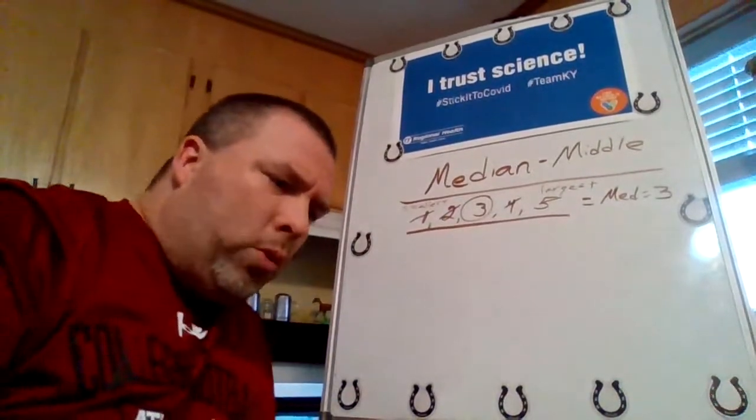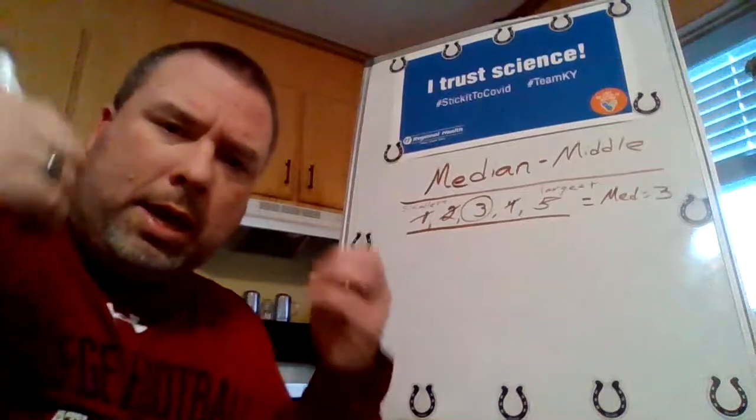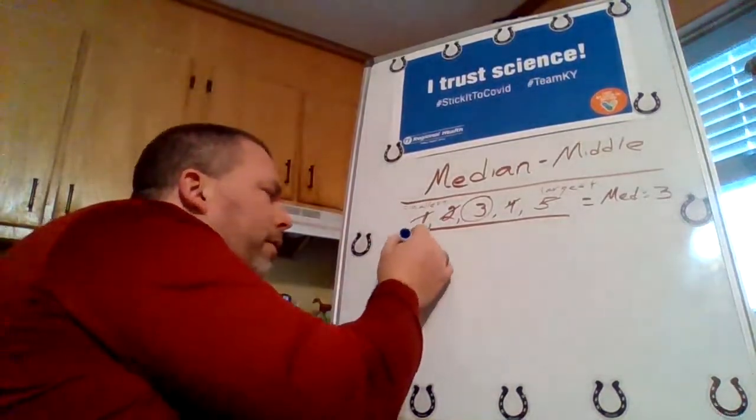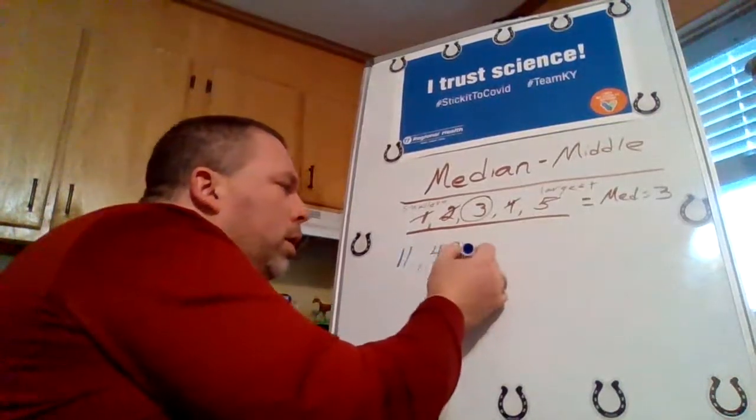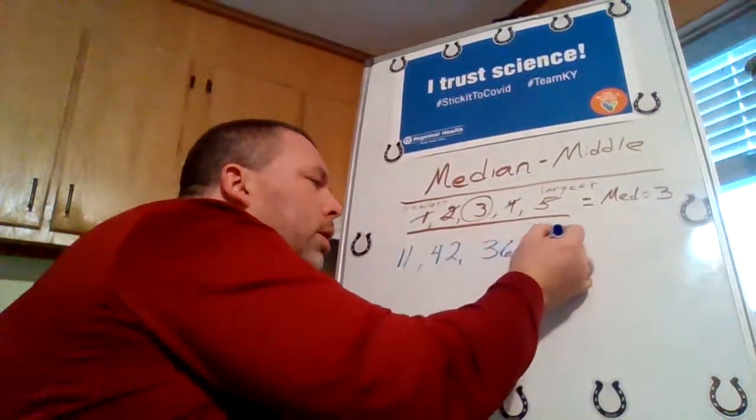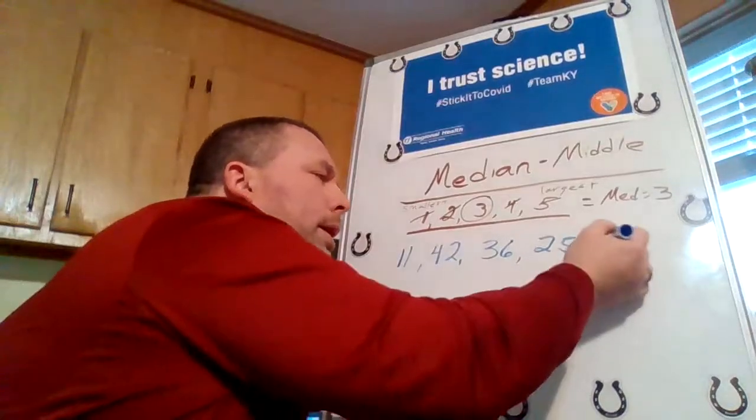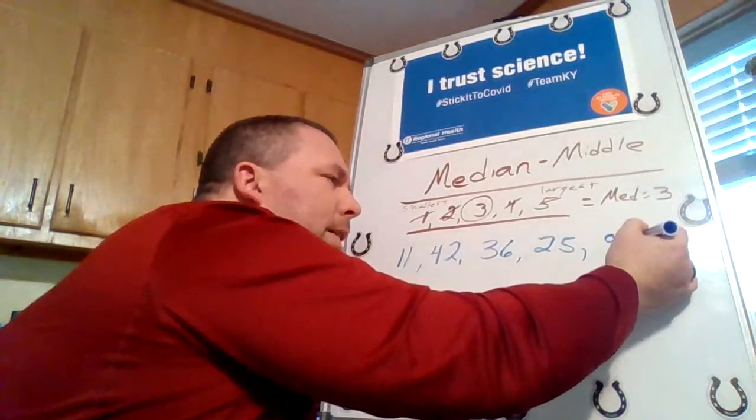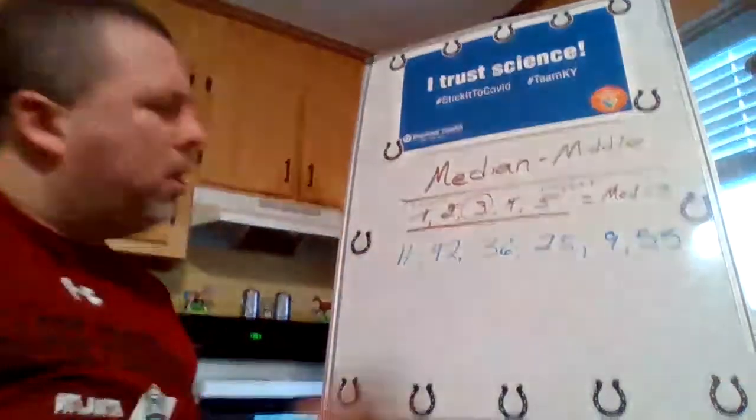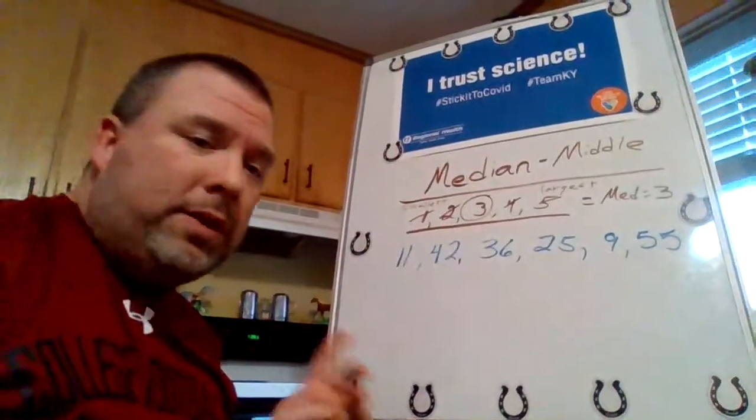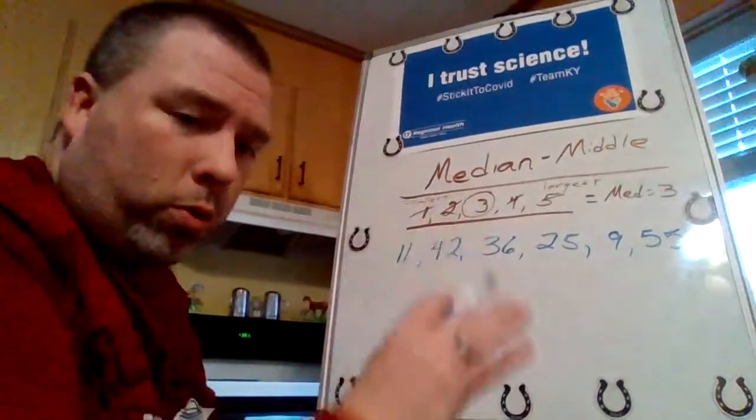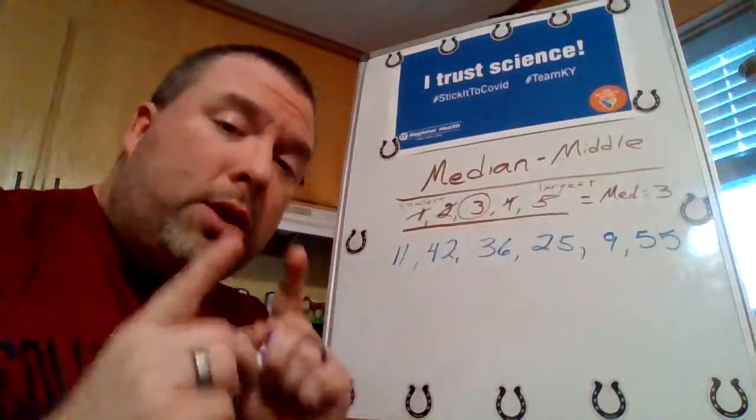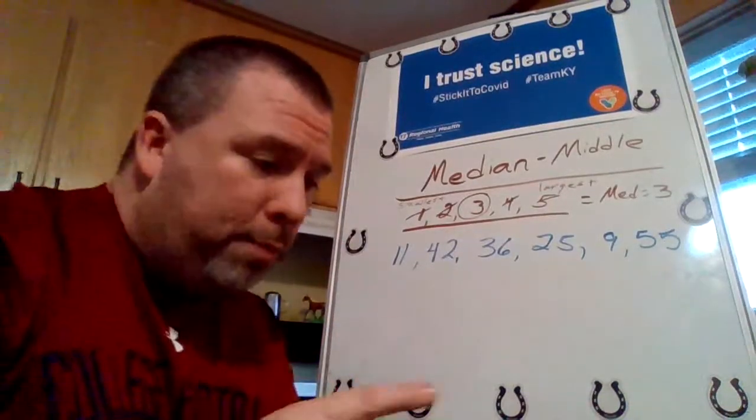So check this out. This is why this is important. So let's take a data set of numbers, and we're going to mix them up a little bit. So let's do an 11, 42, 36, 25, 9, and 55. Perfect. So first off, what happens when I'm given this data set of numbers that are not in order? When you want to find median, the first thing you need to do is put the numbers in order. Okay? Put them in order.